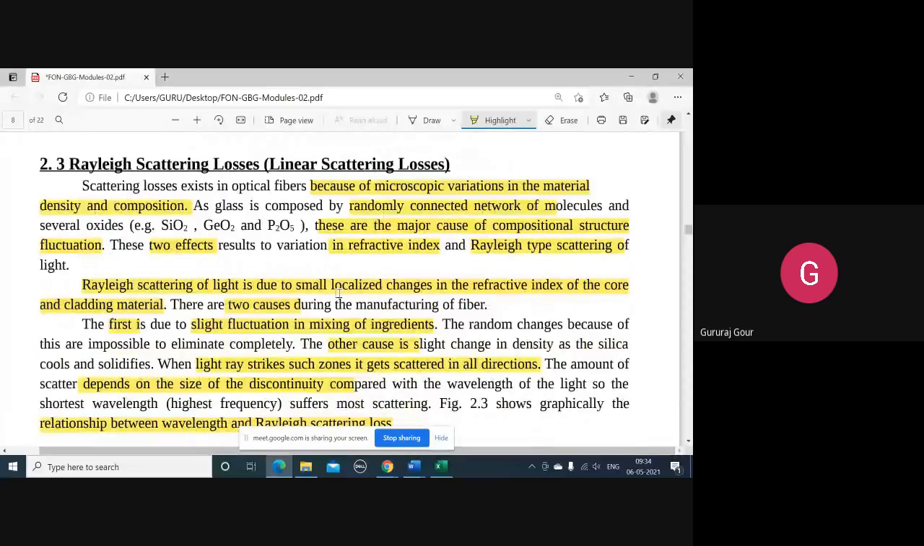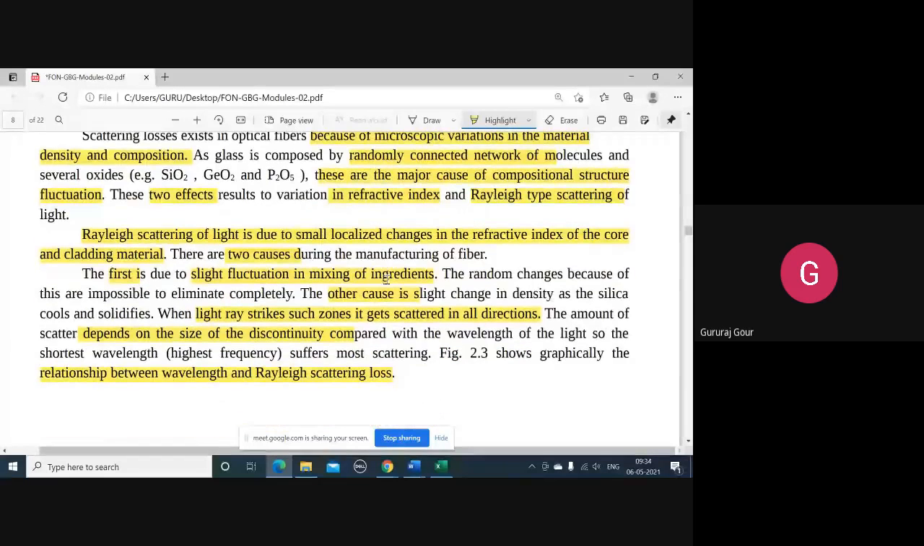So this randomly connected nature of the molecules and oxides will give rise to two effects. One is a sudden variation in the refractive index, maybe happening in the core or maybe the cladding where you are using this kind of material, and Rayleigh type of scattering of light. Let us see what is Rayleigh type of scattering. It happens due to small localized changes in the refractive index of the core and cladding material.